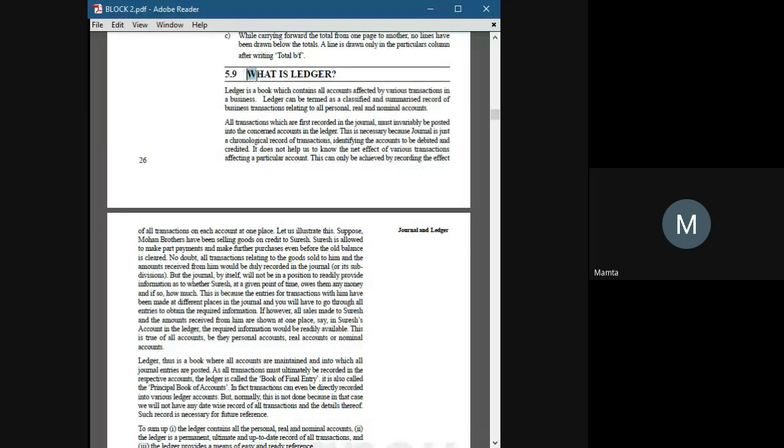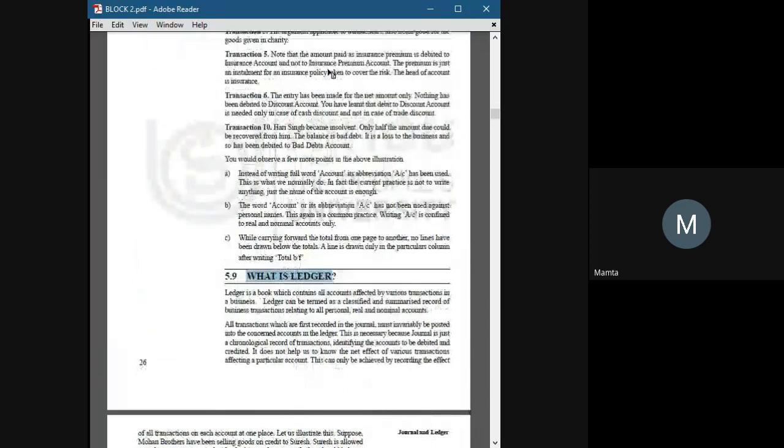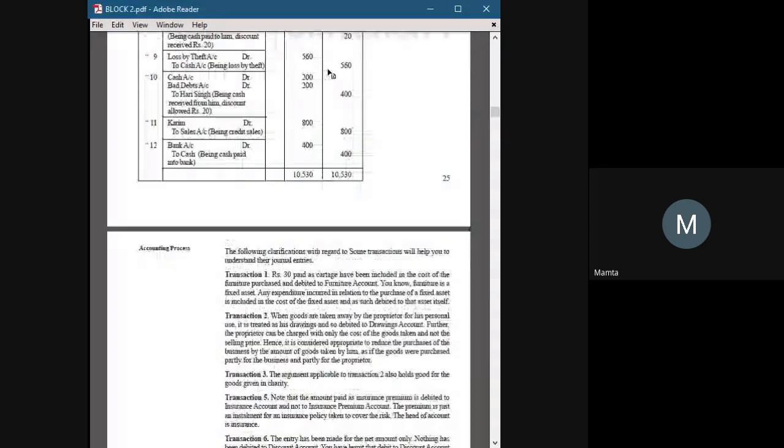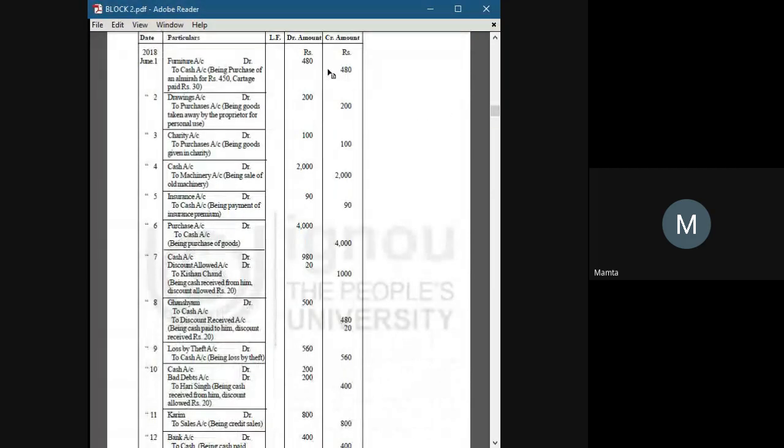So after preparing a journal, we transfer the journal entries to the ledger account. In ledger we have a separate account for every item, like sales account, purchase account, machinery account, furniture account, cash account.